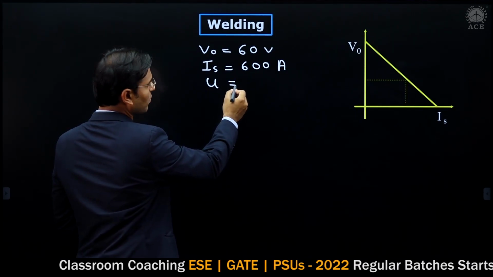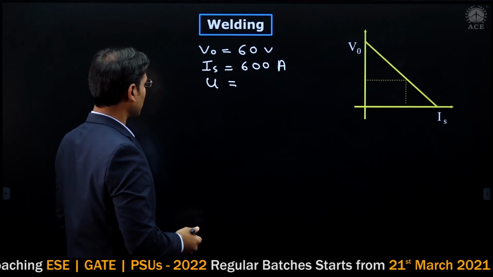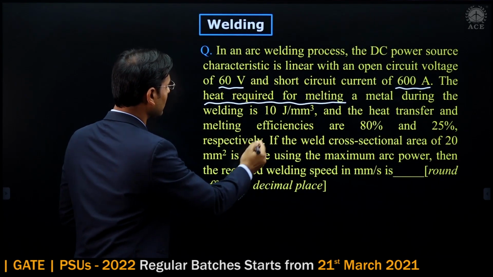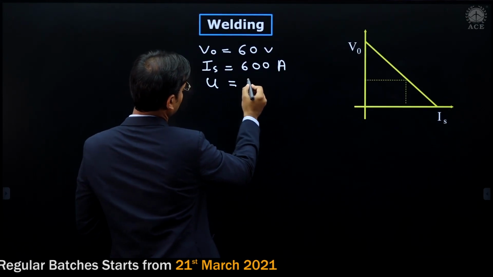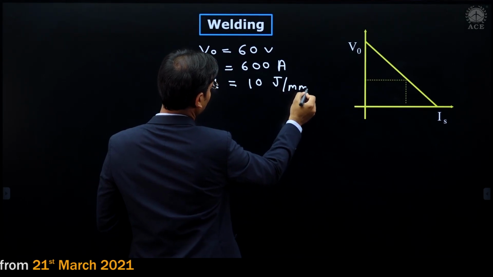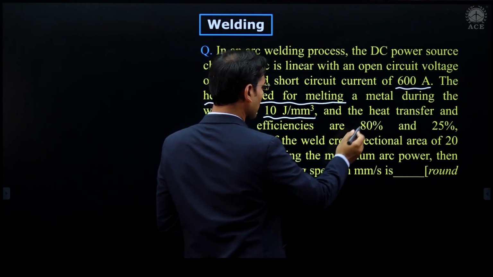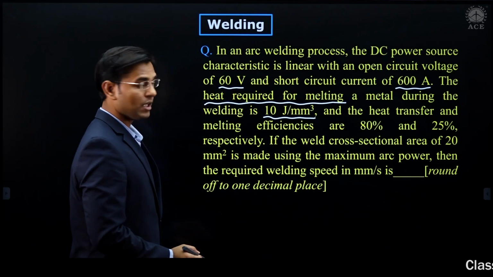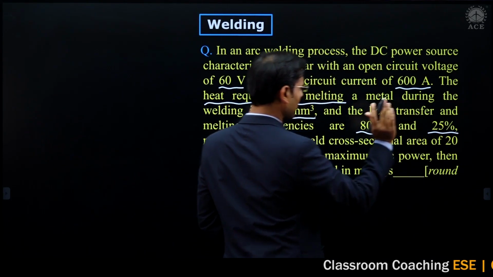Small u is the heat required for melting, and the value of that small u is 10 joule per millimeter cube is given.